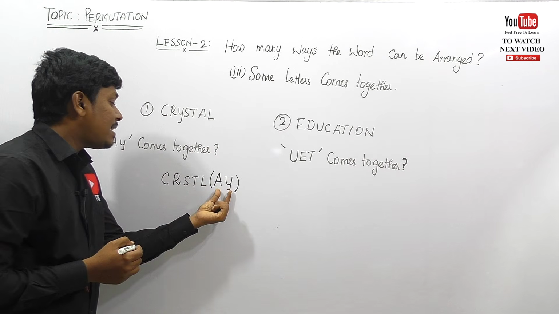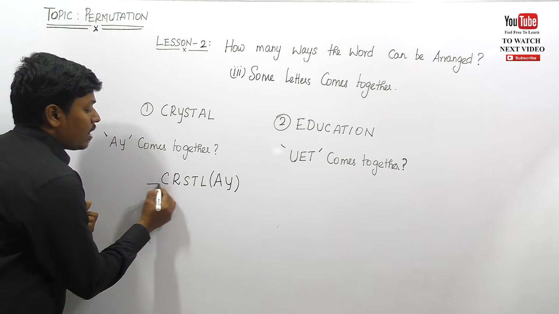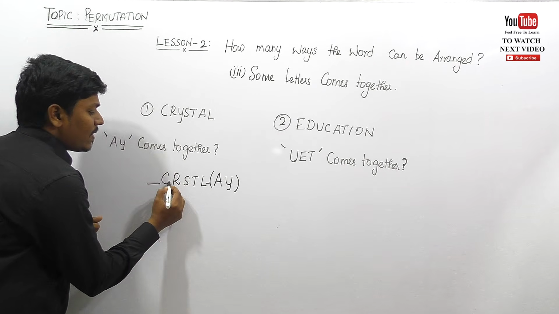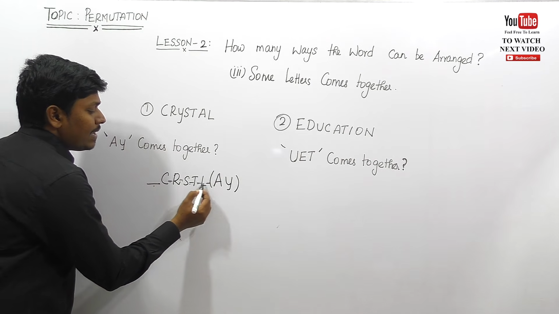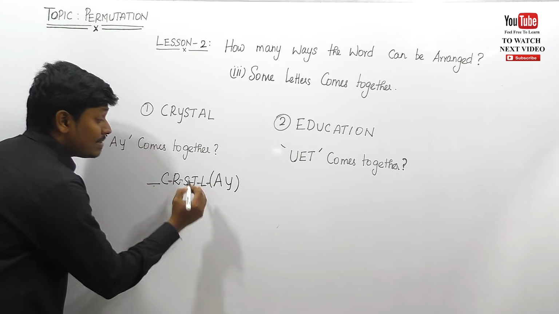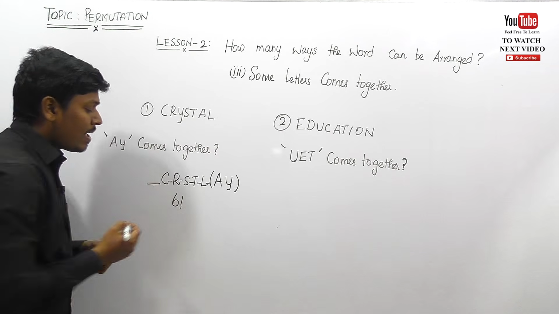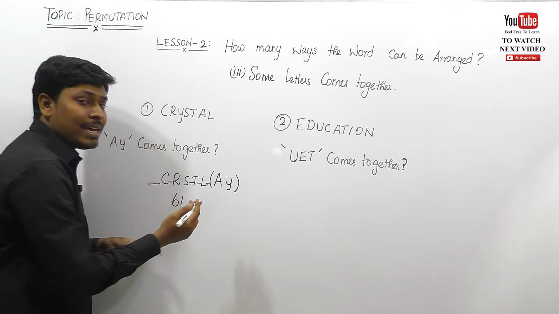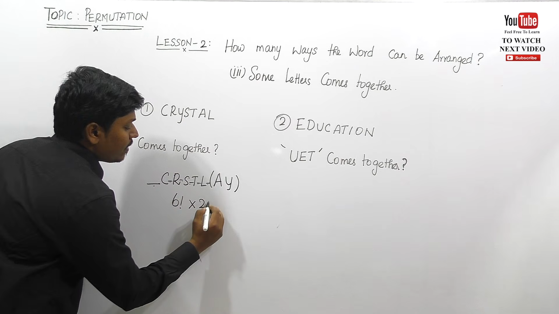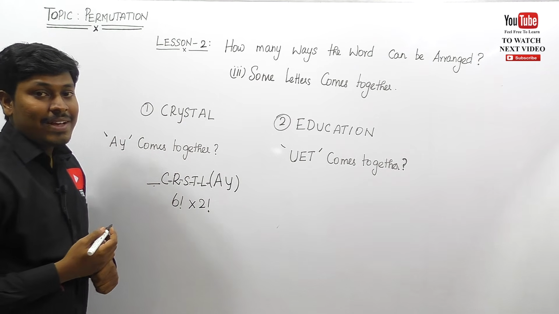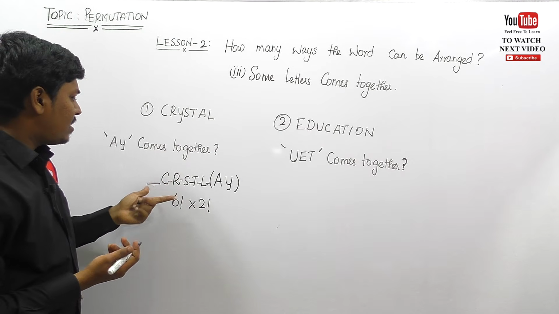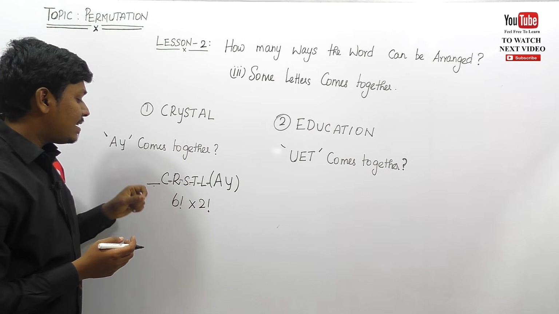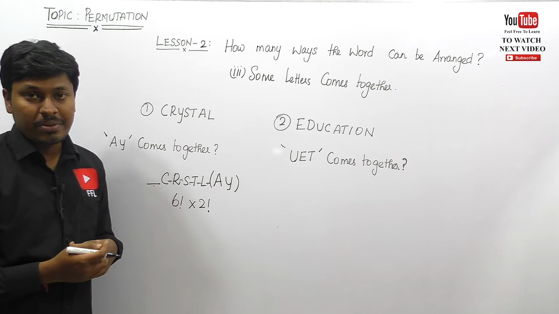We can place this A and Y in the front or at the last, same concept friends, or between every letter, right? So I can say that 1, 2, 3, 4, 5, 6. There are 6 places to place this A and Y, 6 factorial ways, and you know that this A and Y can be written as Y and A, so 2 factorial. So the final answer is 6 factorial into 2 factorial. Check whether any letter is repeated. No, none of the letters is repeated. So finally we can say that the answer is 6 factorial into 2 factorial.